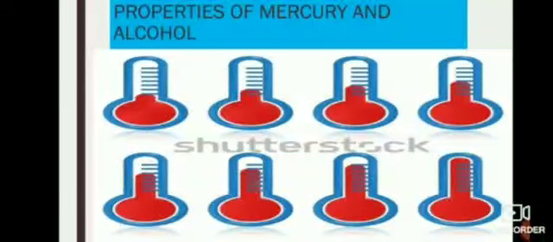For example, to find the temperature of your palm, place the bulb of a thermometer in contact with the palm for 2 minutes and see the mercury rise. When mercury stops rising and its level becomes steady, note the position of its upper end. This is the temperature of your palm. How much is it? If markings on thermometers are wiped out, how do we create new markings? Let's see.